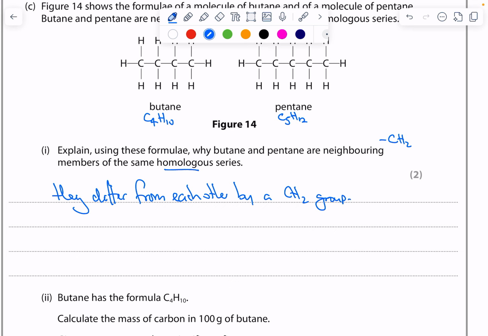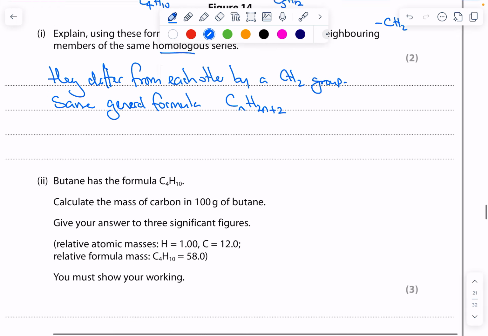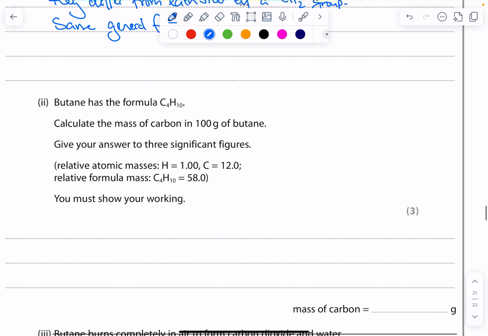Second point is that they have, because we've got to base it just on what we see in front of us, they have the same general formula. We don't have to tell them that, but we can show off because we know these two are alkanes, and the general formula for an alkane is CnH2n plus 2. Okay, next one. Butane has got this formula.